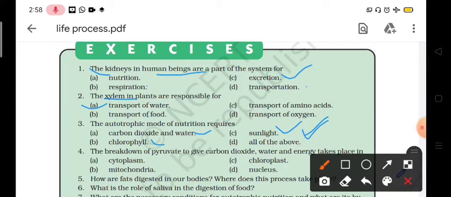The next question: the breakdown of pyruvate to give carbon dioxide, water and energy takes place in, means we have to find out the place of conversion of pyruvate into carbon dioxide, water and energy. So the options given are cytoplasm, mitochondria, chloroplast, nucleus. So our correct answer will be the mitochondria.